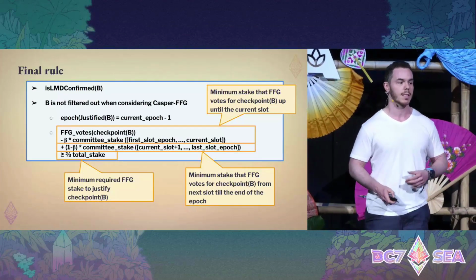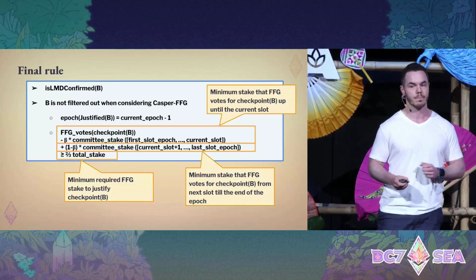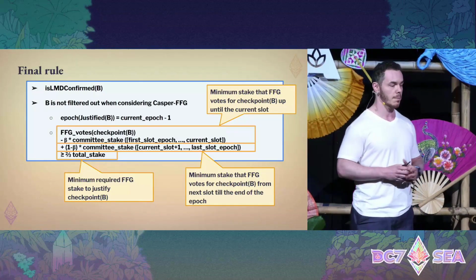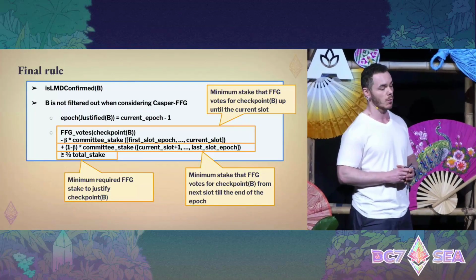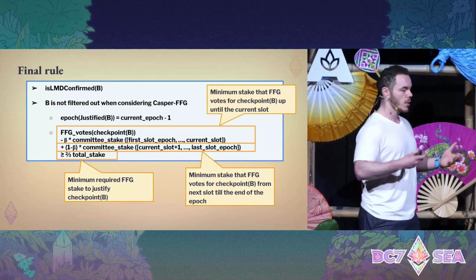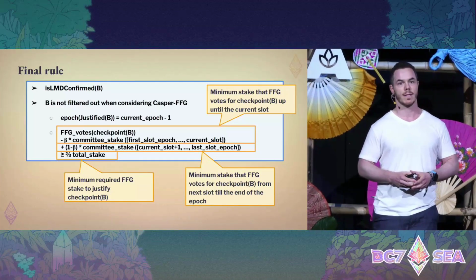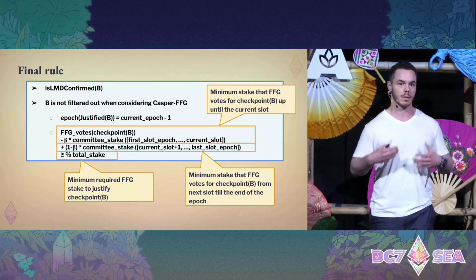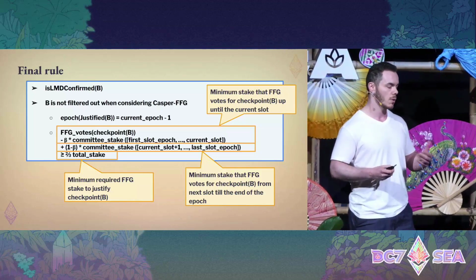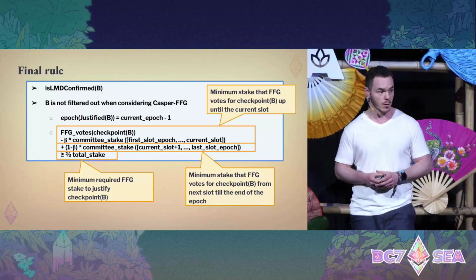What this gives us is that the checkpoint of B has enough votes to be justified. So through a quite weak assumption, this checkpoint of block B will be justified over the next epoch. And because we know that every honest validator only votes for a descendant of B, any checkpoint in a future epoch which will be justified will for sure be a descendant of B, which means that B will never be filtered out and therefore will be canonical forever.